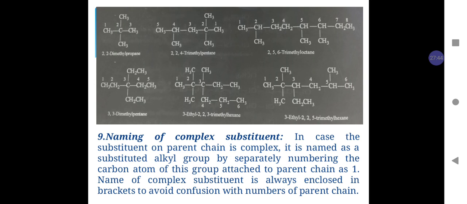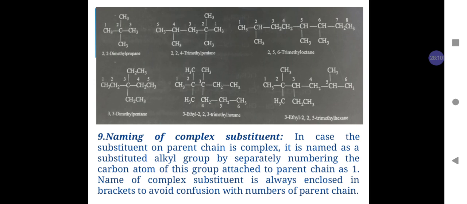So ethyl group is written before methyl group. Hence, the name of the compound is 3-ethyl 2,2,5 trimethyl hexane.